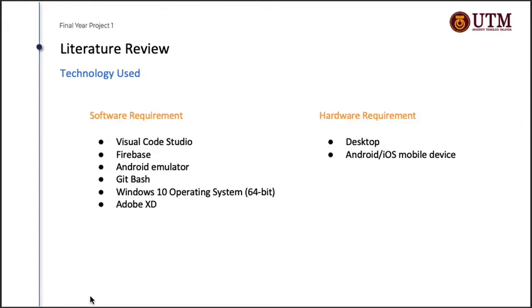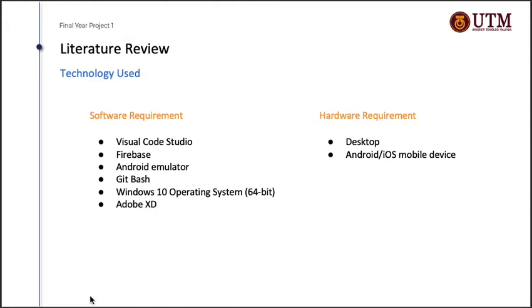Now is the software and hardware that I have used to develop the entire project. For the software requirement, first is the IDE that I have chosen, which is the Visual Studio Code. Next, I have used Firebase as the database, and I will use Android emulator as the emulator to test out the project.